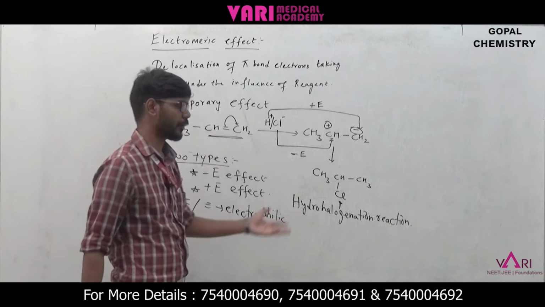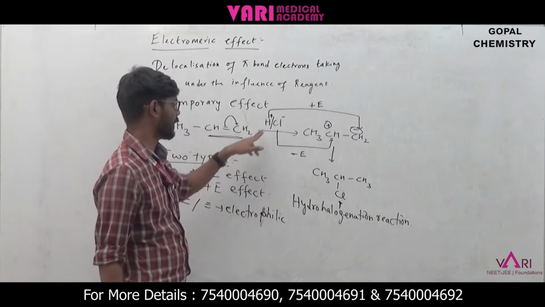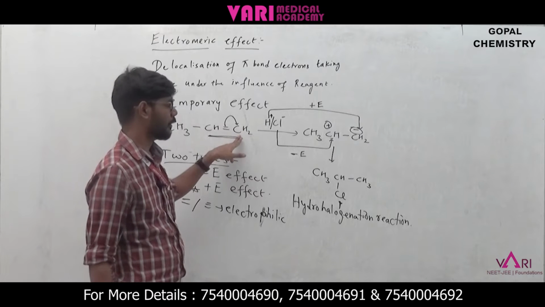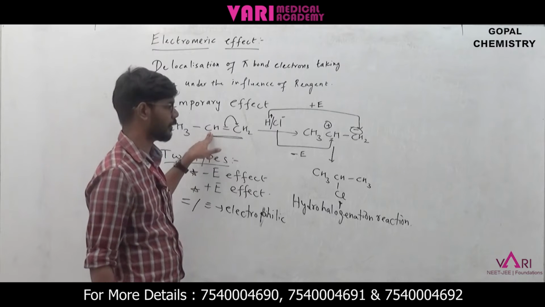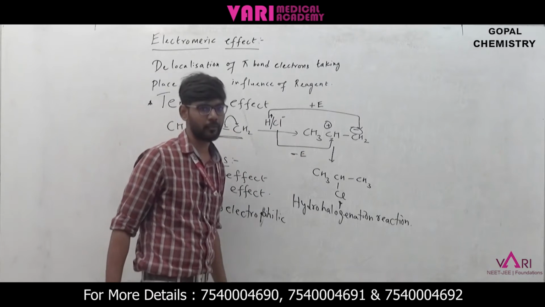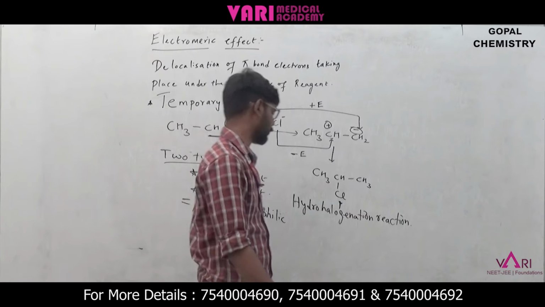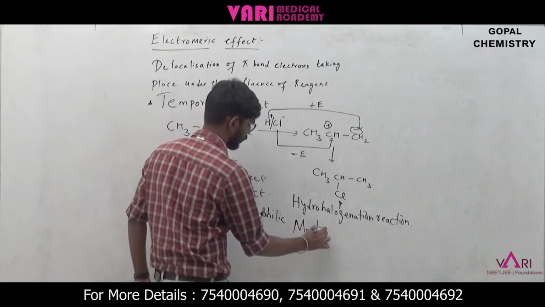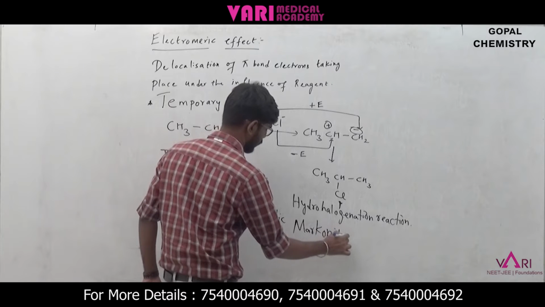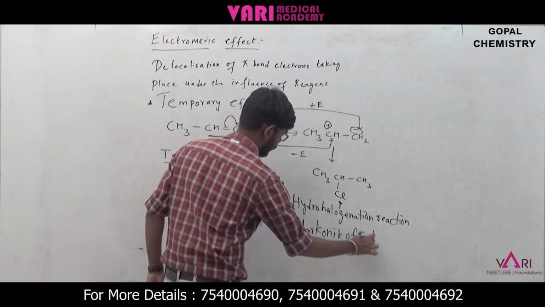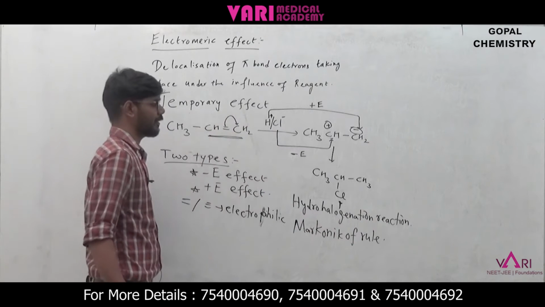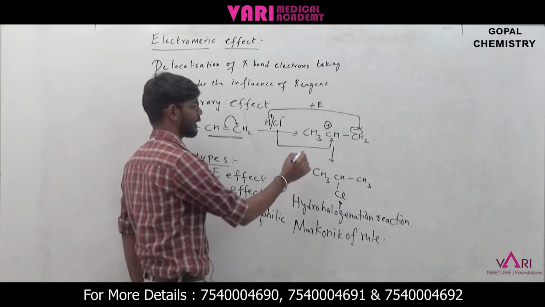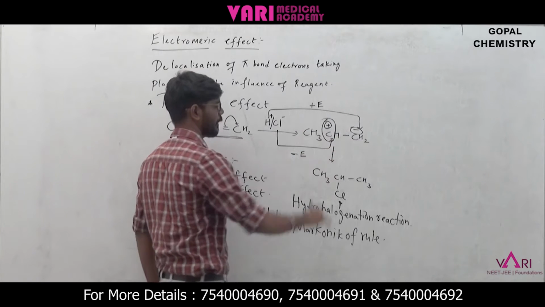So you may have some confusion. Why, sir? This hydrogen is only going to this carbon. Why is it not going to this carbon? Okay. So there is a rule called Markovnikov rule, which says that the stability of the carbocation will play a role.